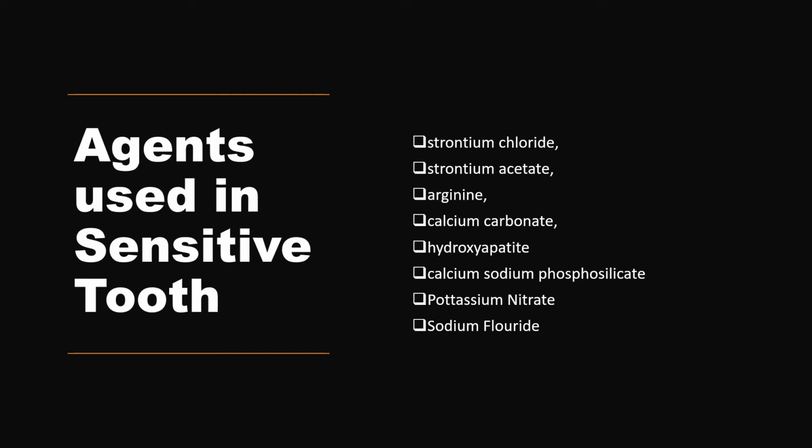Apart from that, there are enamel-like substances which coat and prevent the dentine exposure that occurs during dentinal sensitivity. There are substances like strontium chloride, strontium acetate, arginine, calcium carbonate, hydroxyapatite, or calcium sodium phosphosilicate. These are substances which mimic the calcium part, and they coat the dental surface.